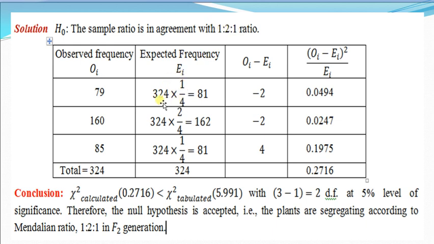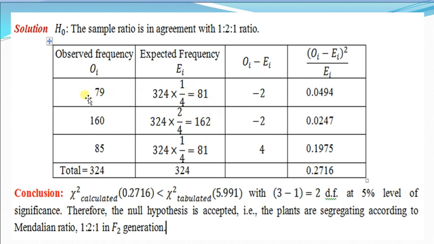So 1 by 4 of 324 is 81, the expected value for 160 is 324 multiplied by 2 by 4, that is 162, and the expected frequency of 85 is 324 multiplied by 1 by 4, that is 81. Here we see that 81, 162 and 81 are the expected frequencies.